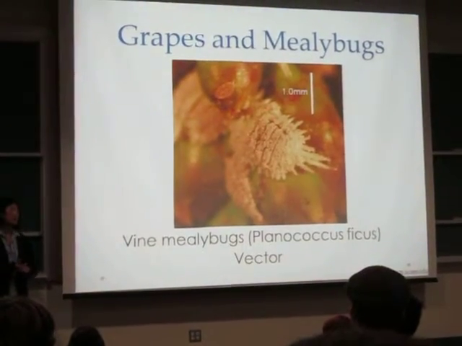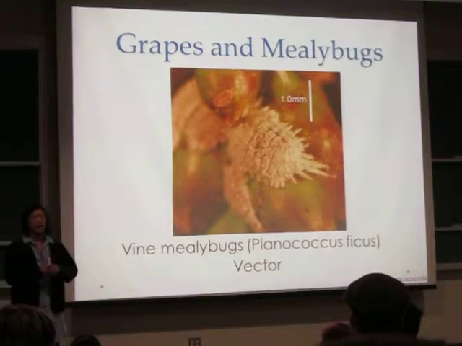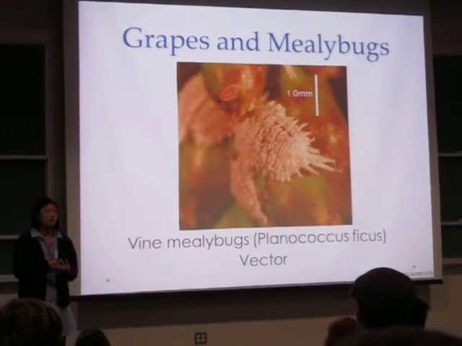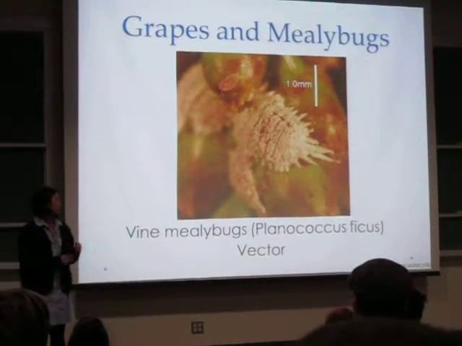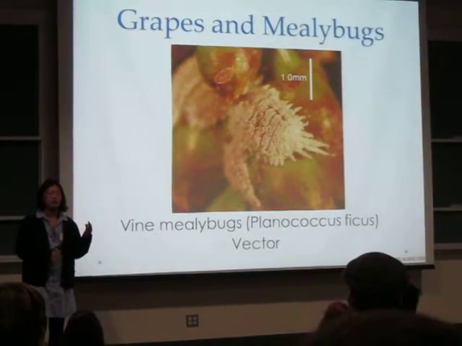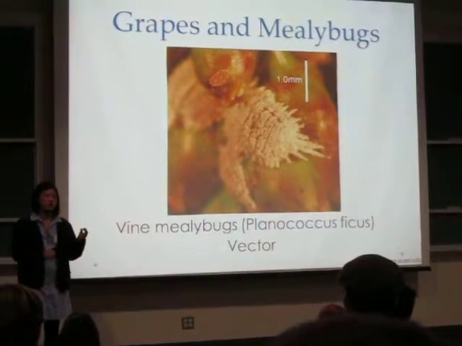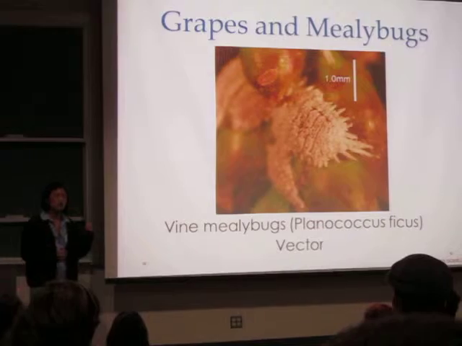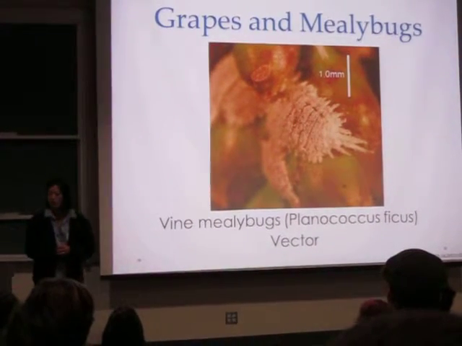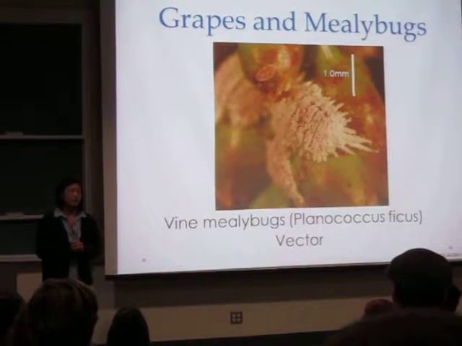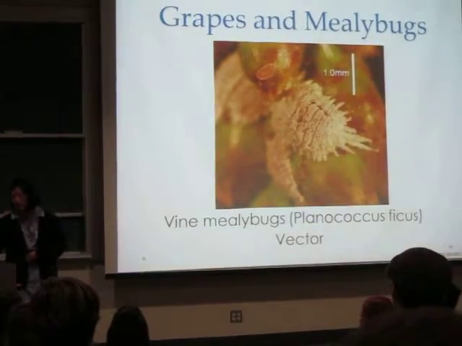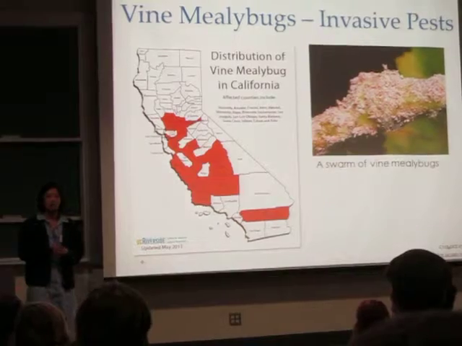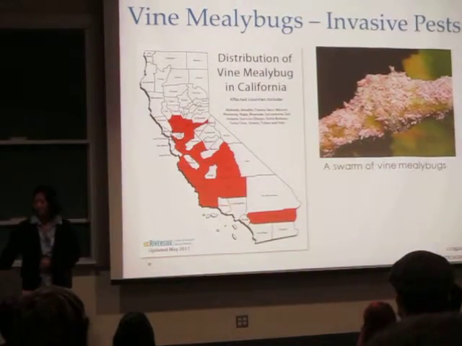And so mealybugs are a very common vineyard pest. And though they are quite small, they can do serious economic damage in clusters. And if you can imagine, one adult female can produce an ovisac of hundreds of future mealybugs. And so that can be quite devastating. And so the particular species I used was the vine mealybug, or Planococcus ficus, because it is a very invasive pest in California. And it is also very noted for its high levels of movement, which is important for my work.